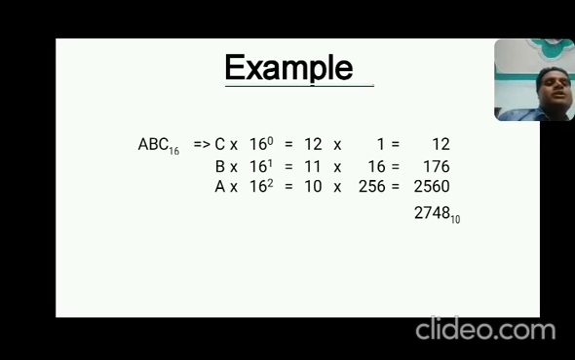Okay, you can also see this example, ABC, base 16. So you can calculate on the basis of the previous examples you have done. So simple: C into 16 to the power 0, B into 16 to the power 1, A into 16 to the power 2. You can calculate and add them. 2748 is the equivalent decimal value of this hexadecimal number.